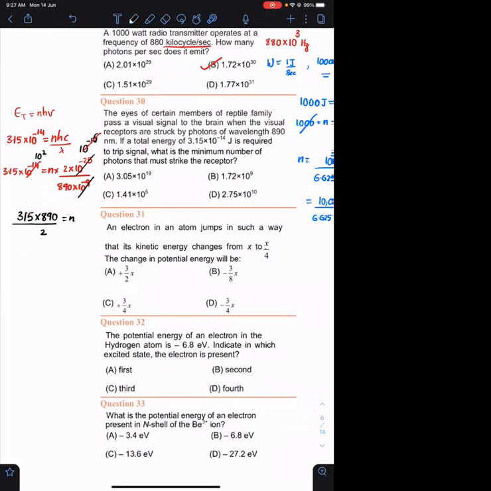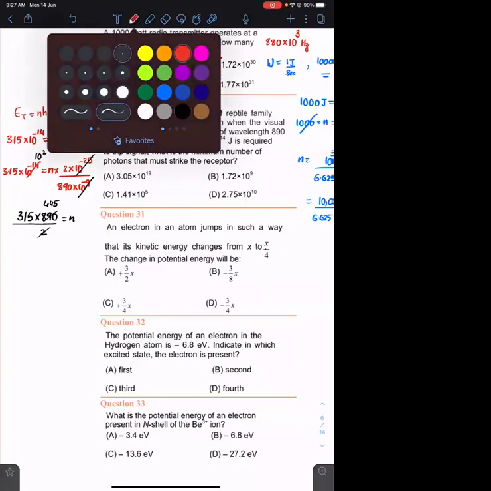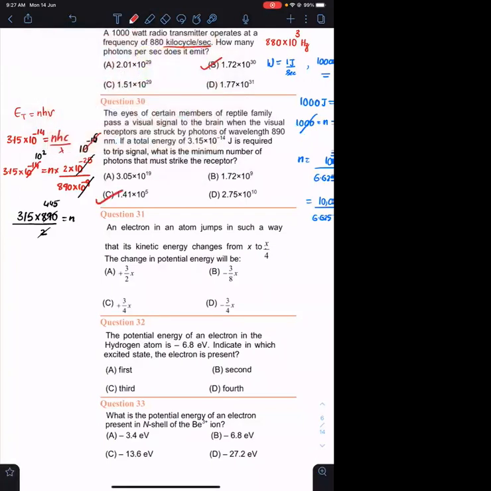Please solve this. This is 445 into 315. So it is 141,000. उसके आसपास में रहेगा. Option C. Okay. You may not get this exactly because we are taking an approximation here. 2 into 10 raised to minus 25. But all the options are far to each other. So जो पास में आता है, that will be the right answer.